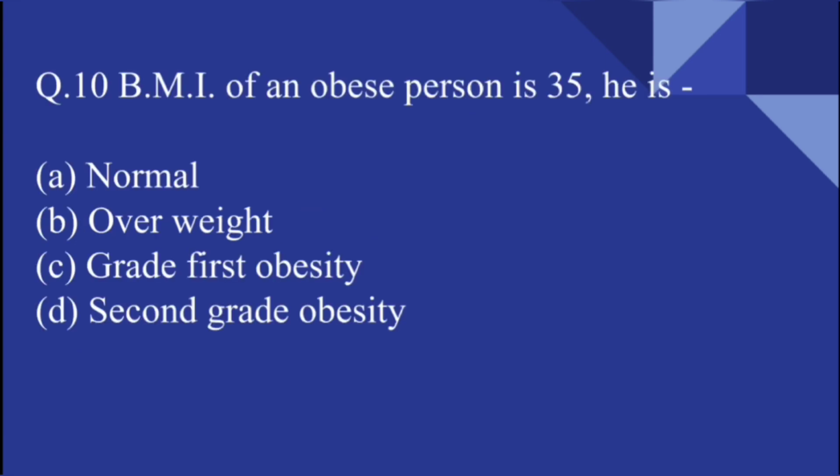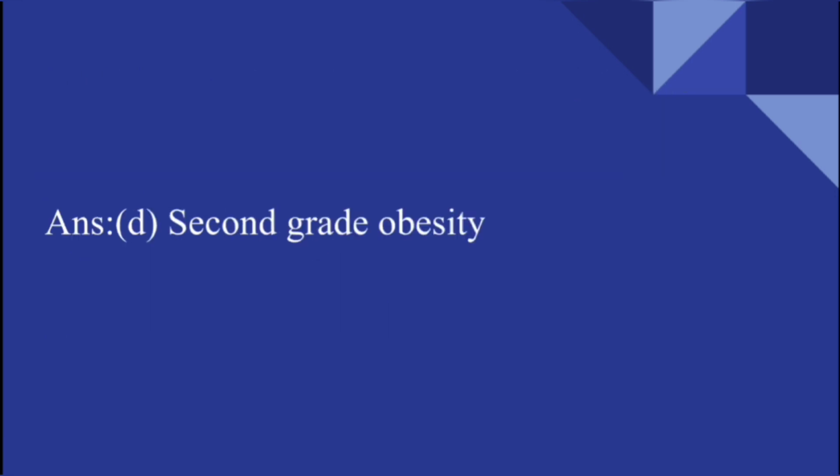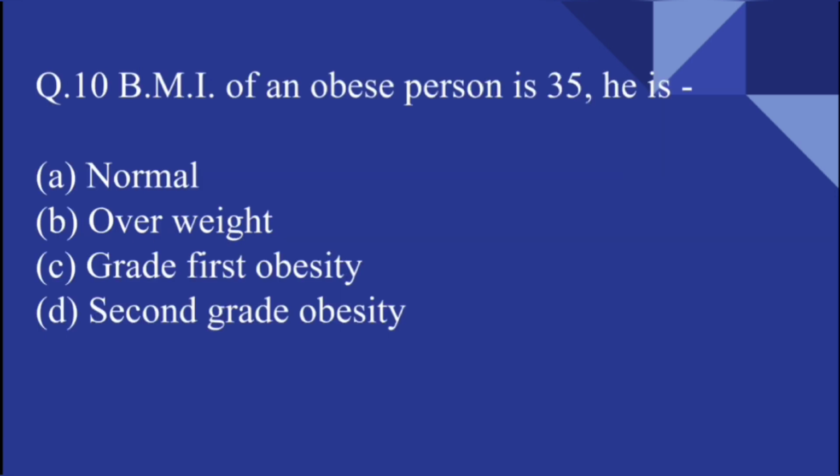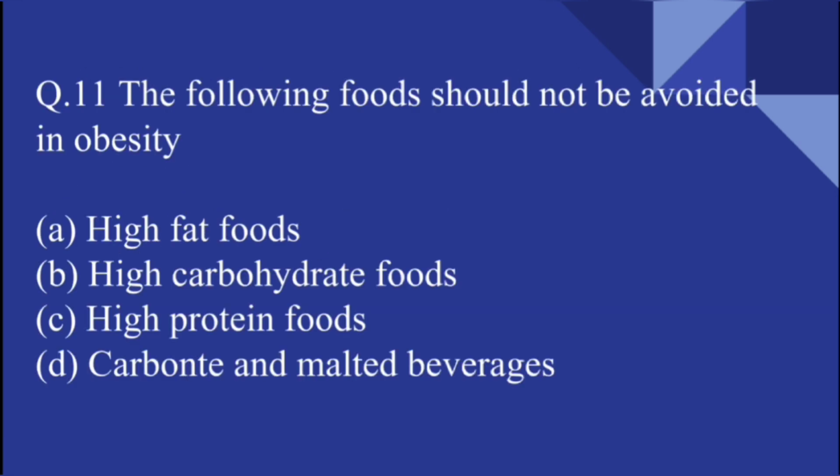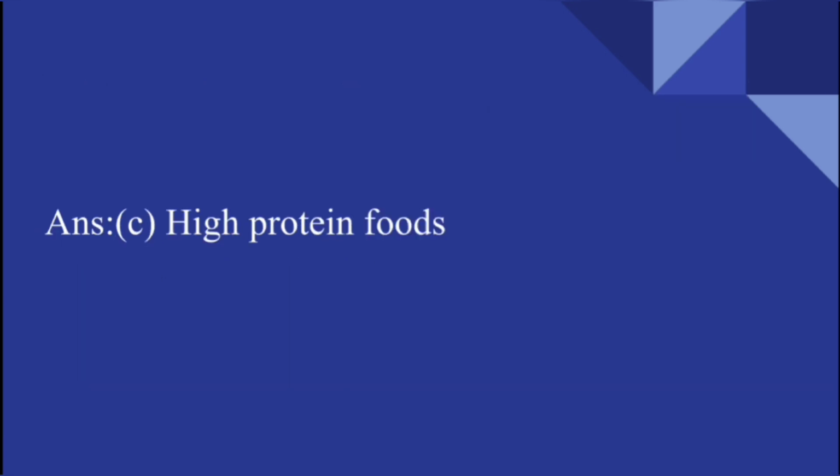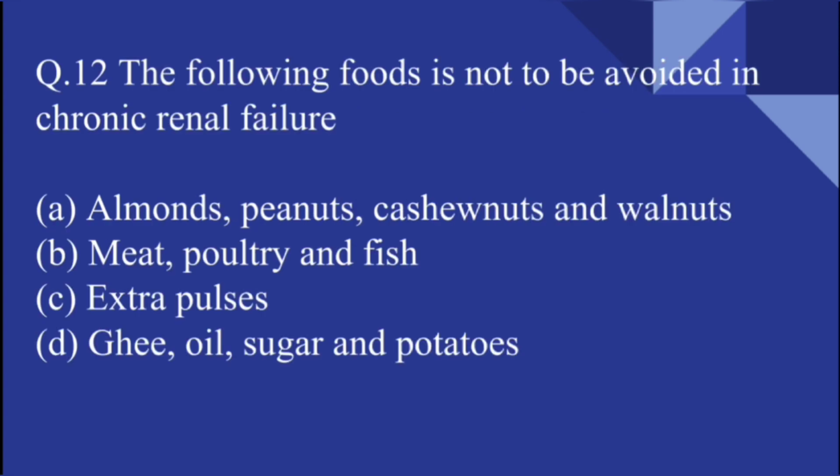BMI of an obese person is 35. He is normal, overweight, grade 1st obesity, 2nd grade obesity. See, 2nd grade obesity. BMI means body mass index. The following food should not be avoided in obesity: high fat foods, high carbohydrate foods, high protein foods, carbonated and malted beverages. See, the answer is high protein foods should not be avoided.